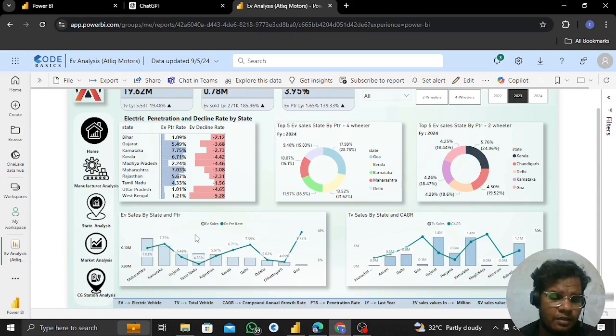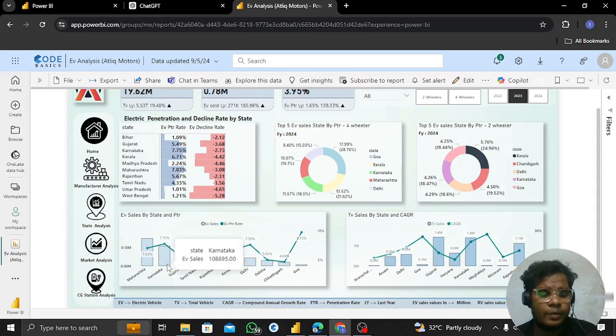Suddenly they sell 100 vehicles, but in Karnataka it's a little bit different. They start with sales from 10 vehicles. That's the difference between Maharashtra and Karnataka. That's why when sales start from a high rate, the penetration rate is low, and when sales start from a low rate, the penetration rate is high. That's the major difference between high sales volume with low penetration rate, and low sales volume with high penetration rate.